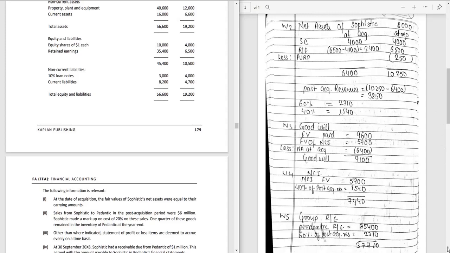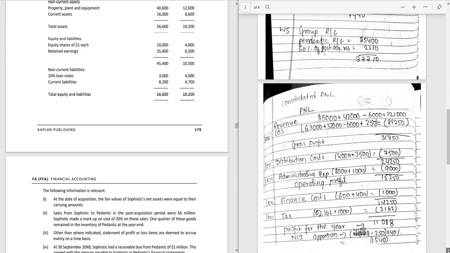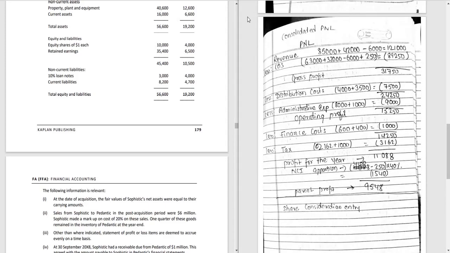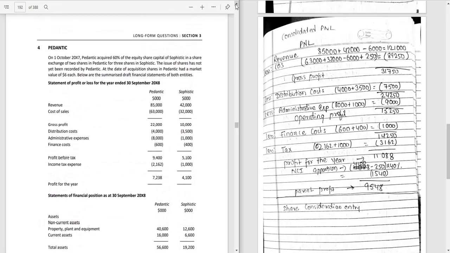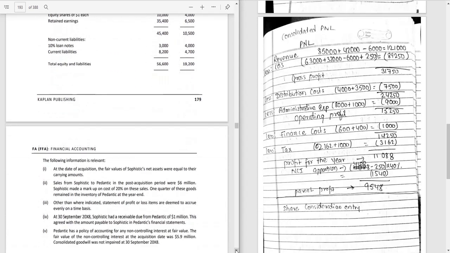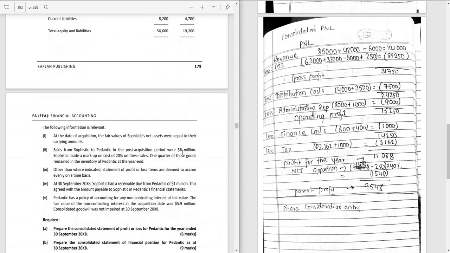So now we will prepare the consolidated P&L. We will add each and every item of the P&L one by one. So 85,000 plus 42,000, okay, and minus the intra-group sales transaction, that is given in the additional information as 6 million. Here it is. So we will subtract. I have taken 000 as common, so minus 6,000, we will get 121,000. Now cost of sales.